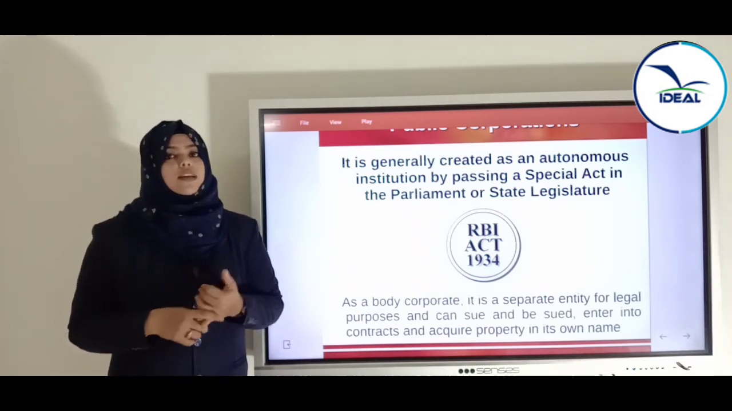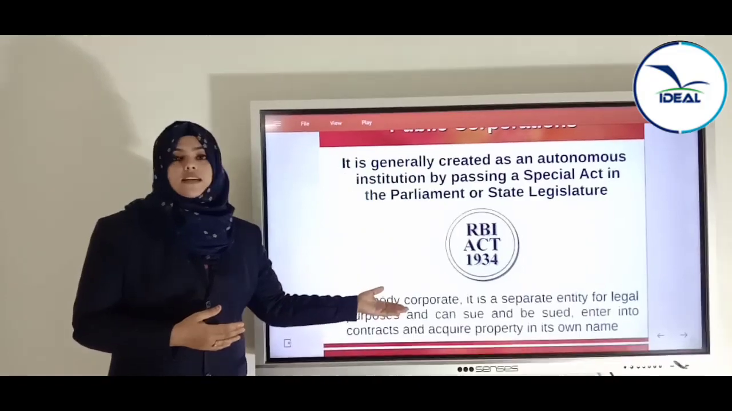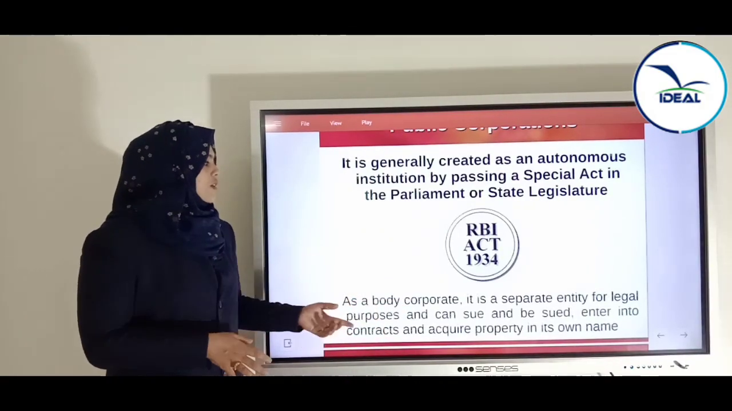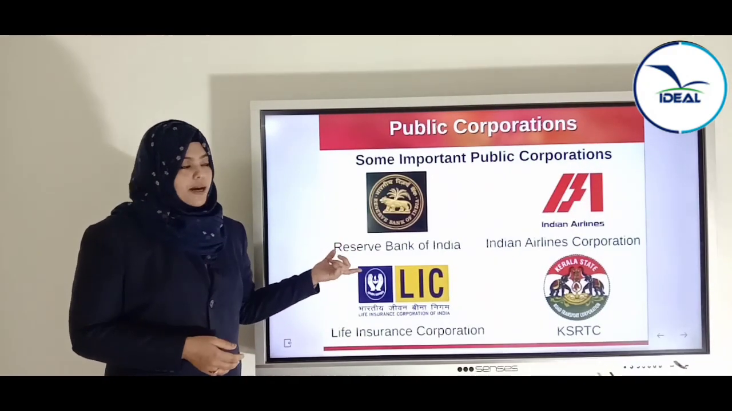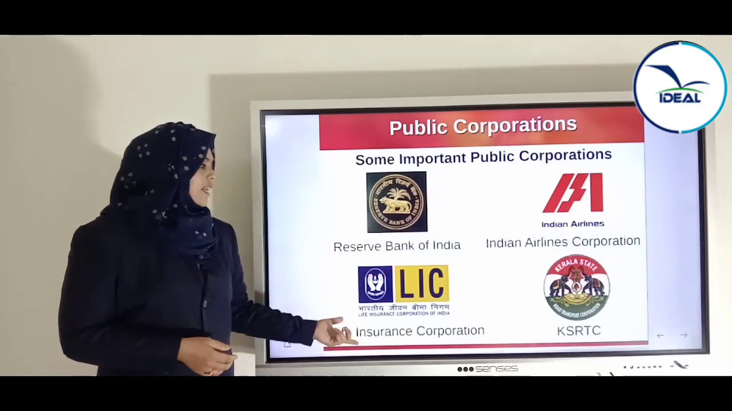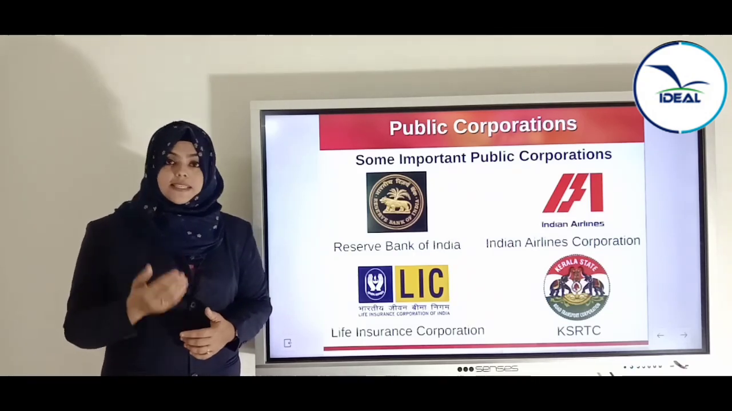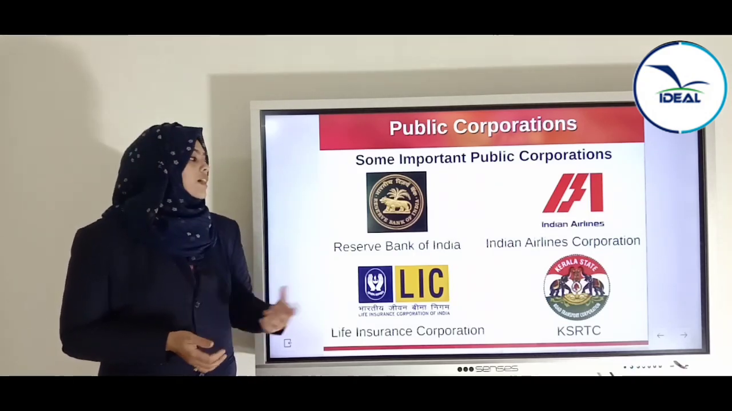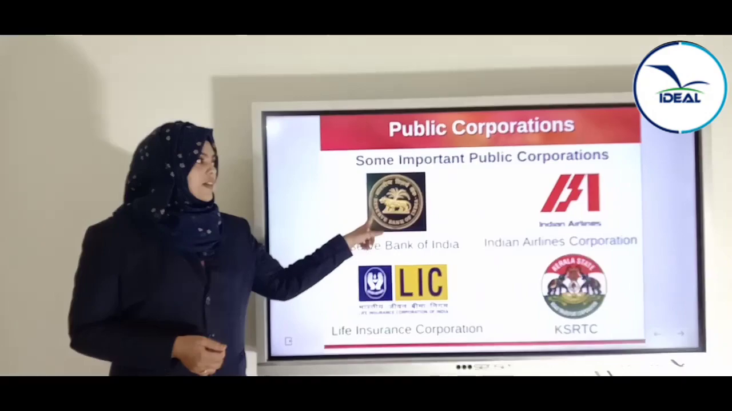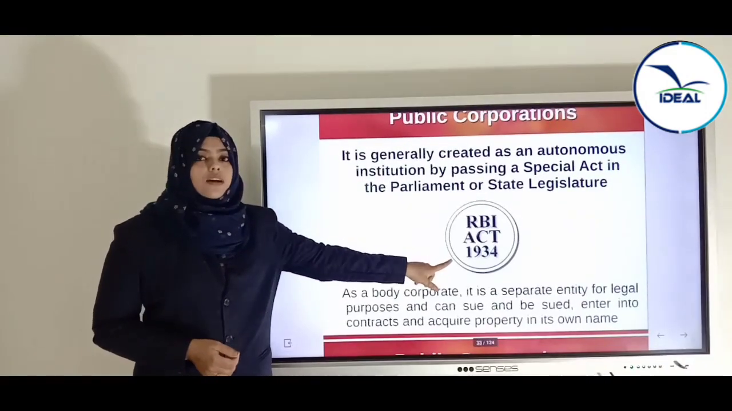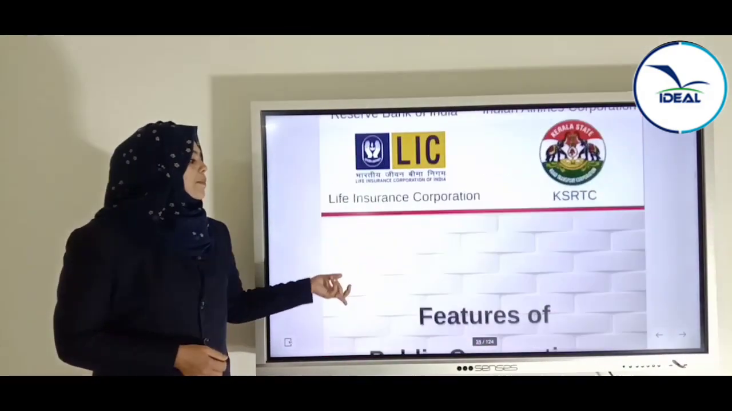It can enter into a contract or agreement. It can file a case. It can buy a property in its own name. It can enter into any legal contract, any agreements and so on. Now, these are the examples of public corporations. The RBI, Reserve Bank of India, Indian Airlines Corporation, LIC, KSRTC and so on are examples of statutory corporations. That is, by passing a special act in the parliament or state legislature, these organizations came into existence. RBI came into existence by the RBI Act 1934. So these are the public corporations.